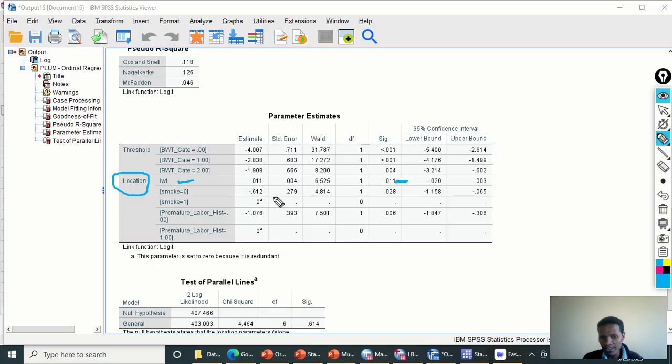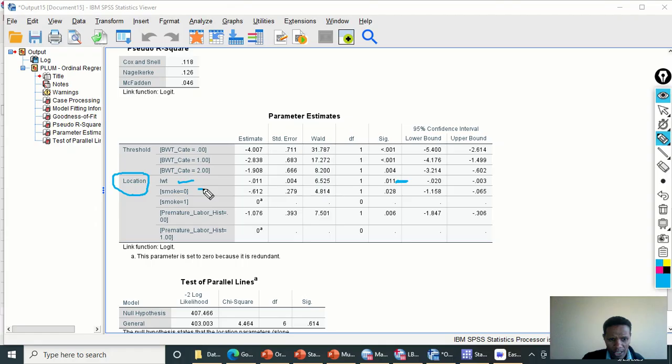So it means that with a unit increase in the weight of the mother, the probability of getting a low birth weight baby compared to the higher birth weight baby groups, that means the probability of being in category 3 versus the probability of being in category 0, 1, and 2, decreases by 0.011 because the beta coefficient is negative.